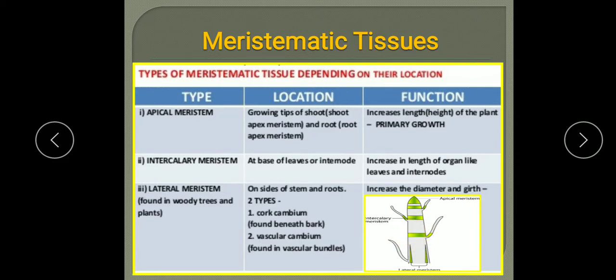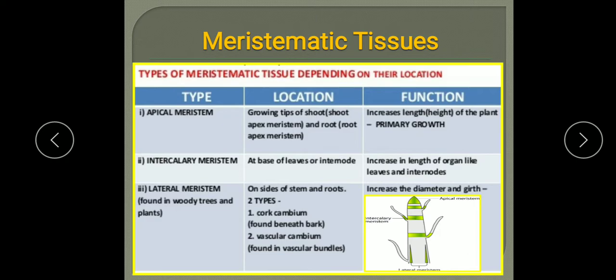Some plants grow in thickness by producing new tissue laterally from root tip to shoot tip with the help of vascular cambium. So vascular cambium is a type of lateral meristem. Cork cambium is also there, which is present in the bark of the roots and stem. You know the woody trees have an outer hard covering on the stem, that is the bark.